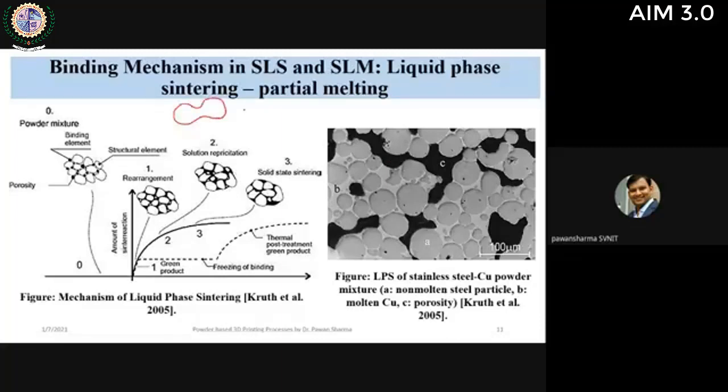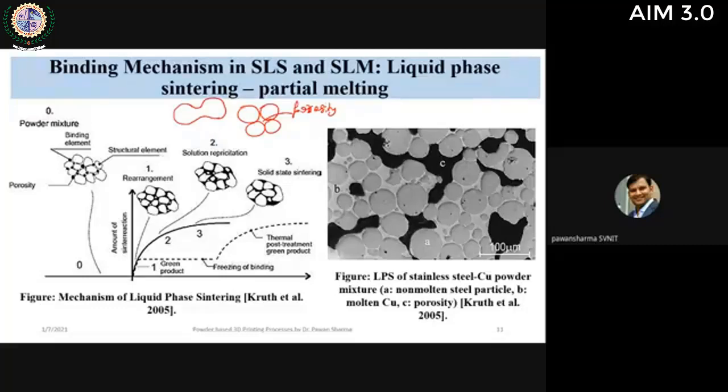If you are using spherical particles and bonding them, the chances of porosity are very high. Actually it is the biggest limitation of selective laser sintering also, because in diffusion also there comes a stage. I will show you in my last few slides that complete densification is actually indicated by isolated pore formation. So some isolated pores are formed, and hence the mechanical strength is inferior as compared to the fully dense material.